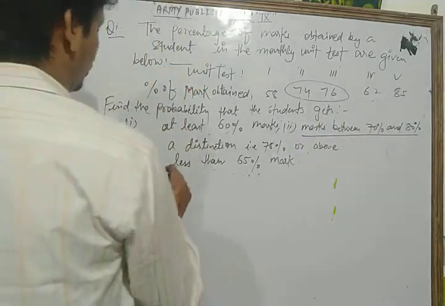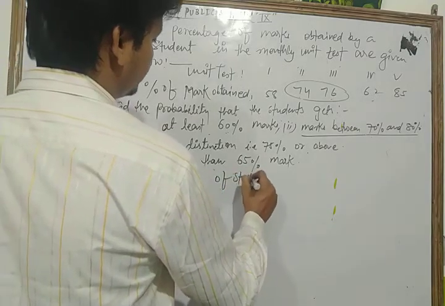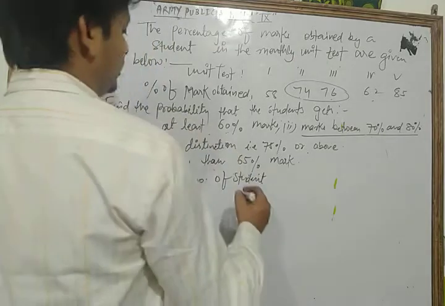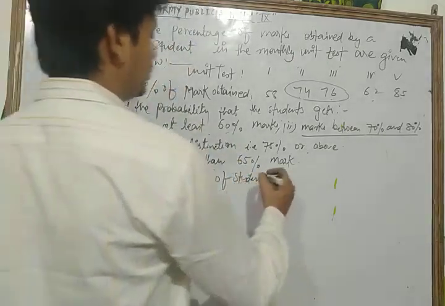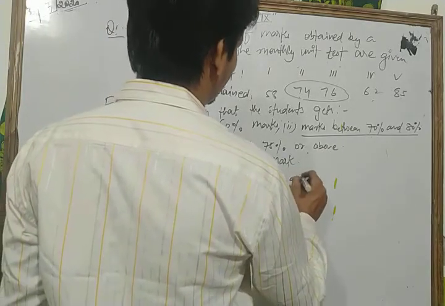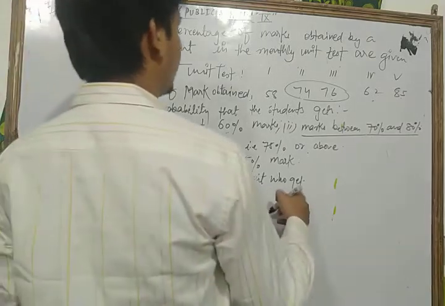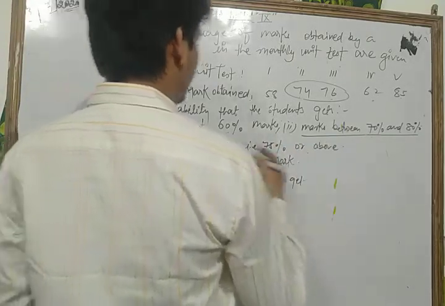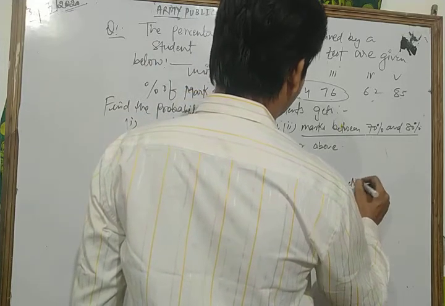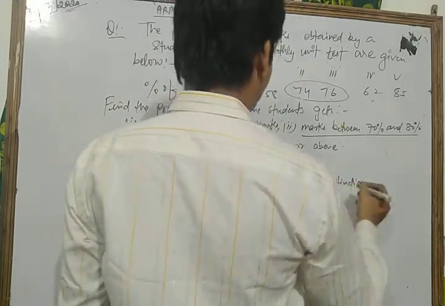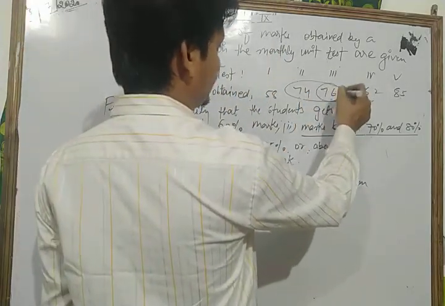So the total number of students who get a distinction, that is 75% or above, is only 2 students, that is 2 unit tests.